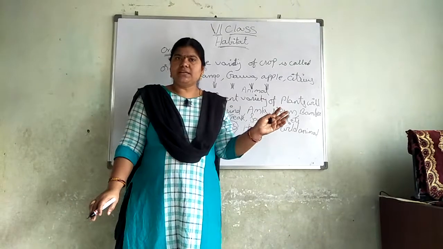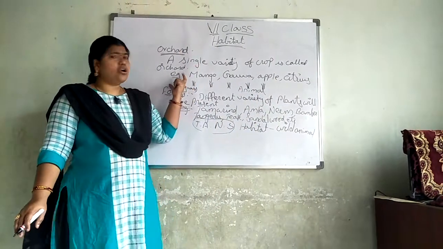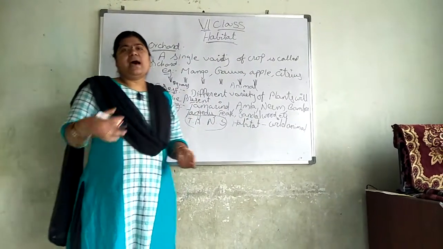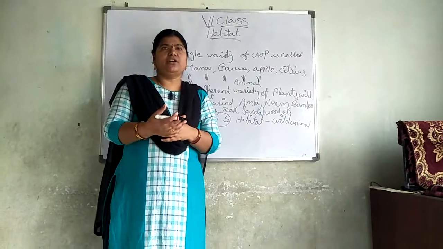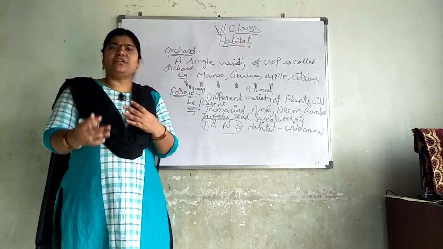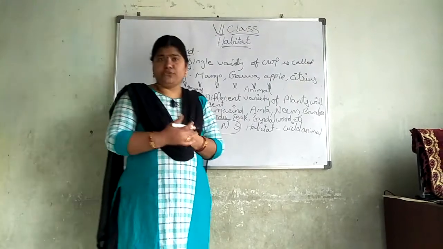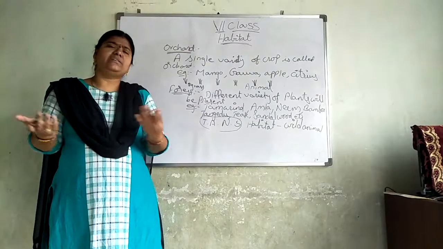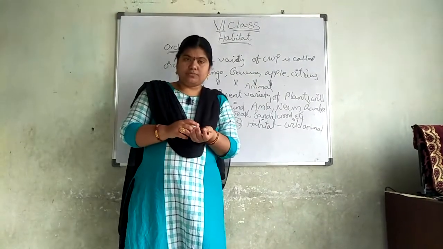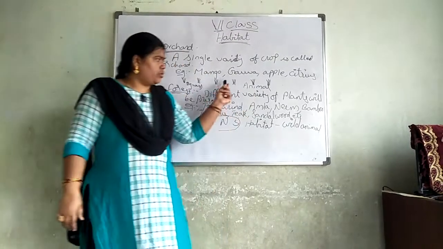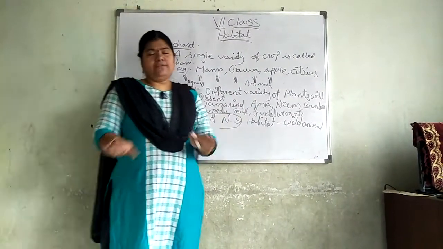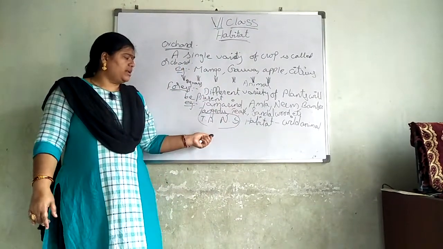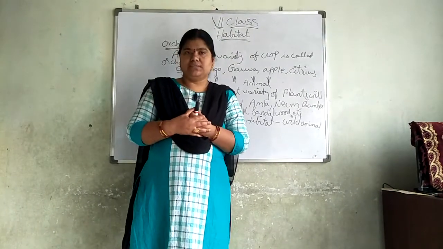If this crop is completed, after 6 months I can cut the crop in the orchard and keep another one. For 4 or 5 years I will go with mango. Next, for the fertility of the soil, I will go with citrus fruits. Next, after 5-6 years, I will go with guava. Like that, every 5 years I can change. Otherwise, every year I can go with only the mango crop. But in the forest, I will not cut the trees. Why? Because we know that forests are the lungs of the earth.